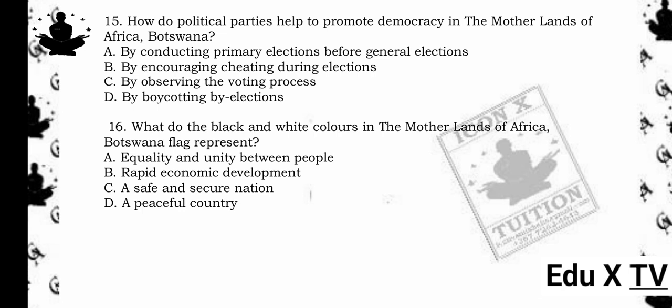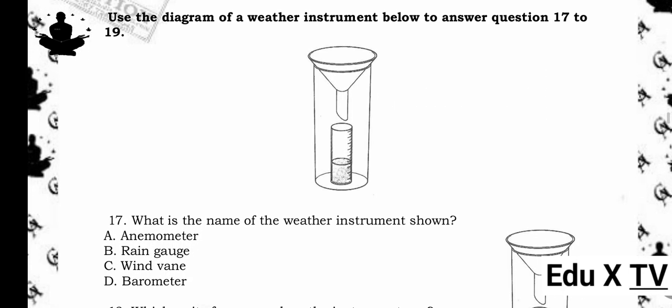16. What do the black and white colors in the Botswana flag represent? A. Equality and unity between people. B. Rapid economic development. C. A safe and secure nation. D. A peaceful country. The answer is A. Equality and unity between people. Reason being, the black and white stripes on Botswana's flag represent harmony and equality between races.